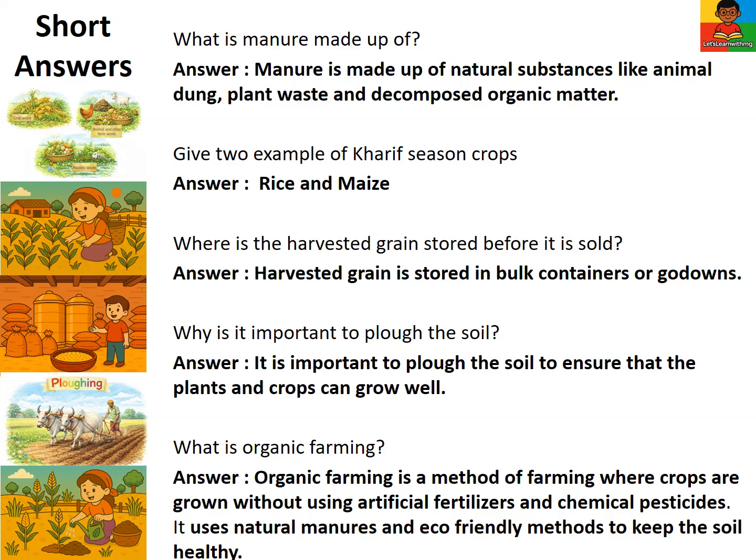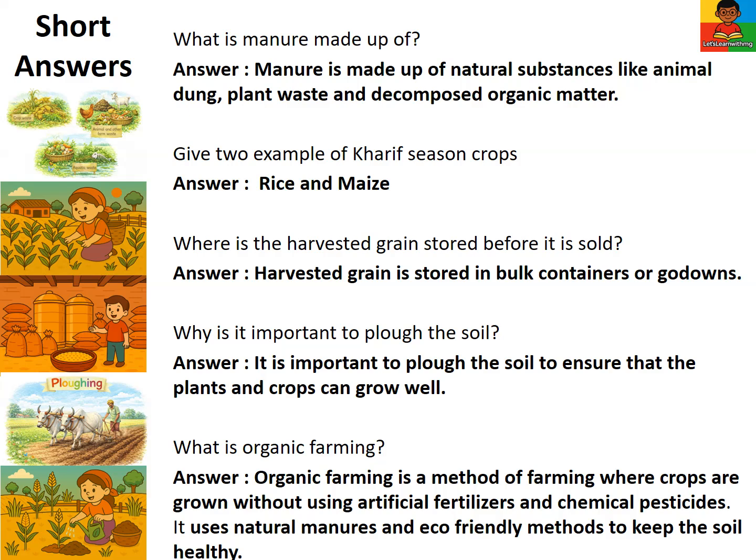Short answer questions. What is manure made up of? Manure is made up of natural substances like animal dung, plant waste, and decomposed organic matter. Give 2 examples of Kharif season crops. Rice and maize. Where is the harvested grain stored before it is sold? Harvested grain is stored in bulk containers or godowns.